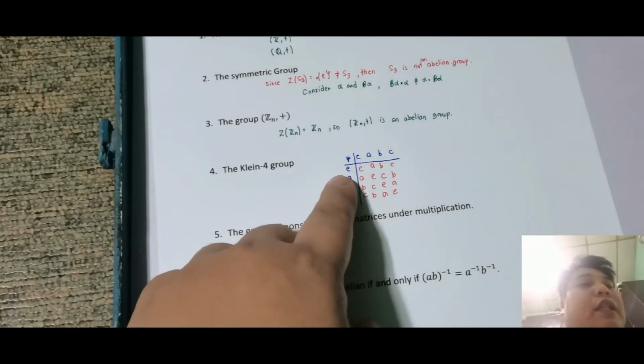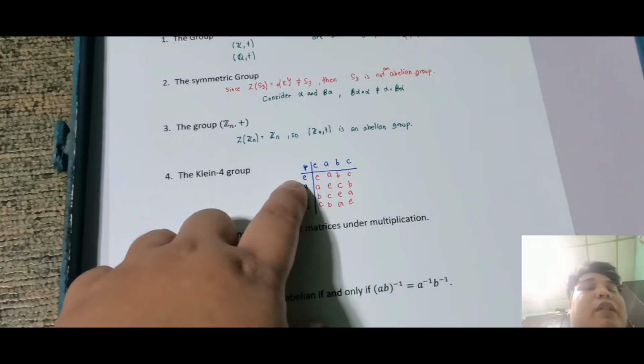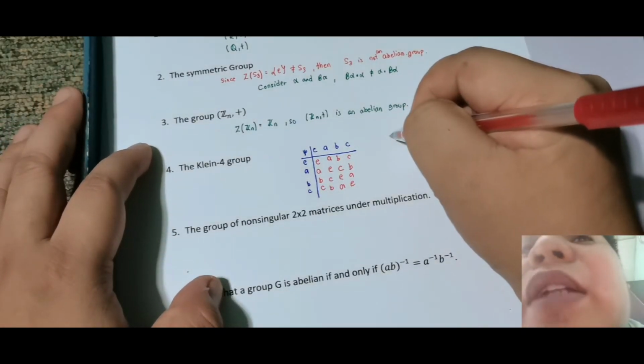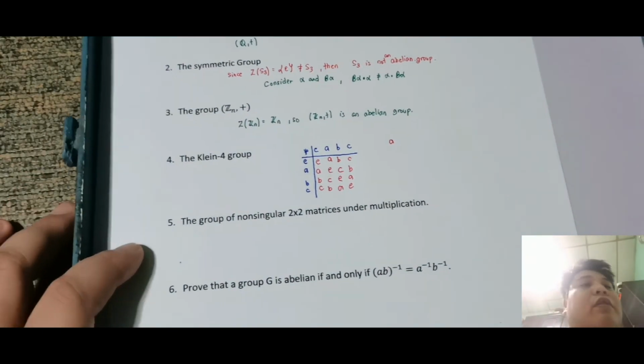Okay, so note na observe natin, no? So hindi natin kailangan i-test kay E kasi obviously siya yung identity element. Ngayon i-check natin kay A. So checking nito para malaman natin kung abelian.